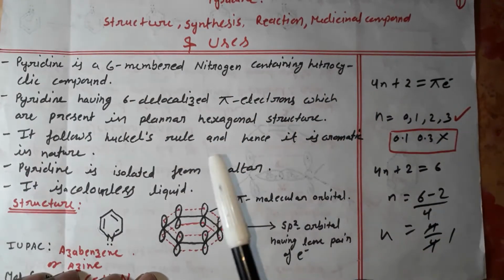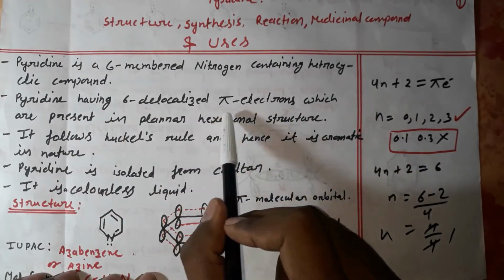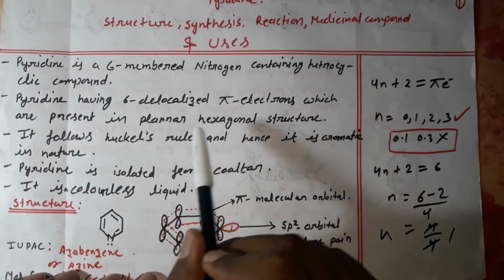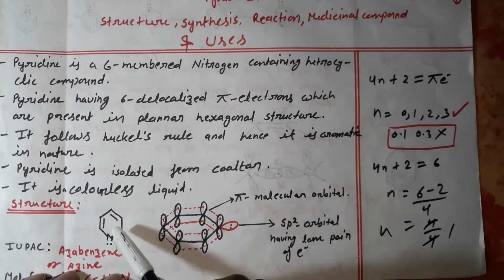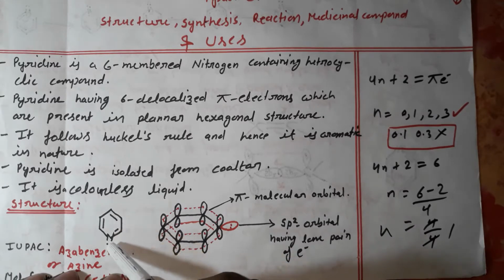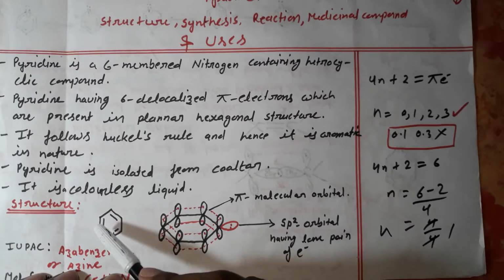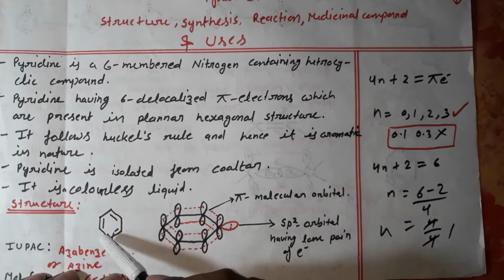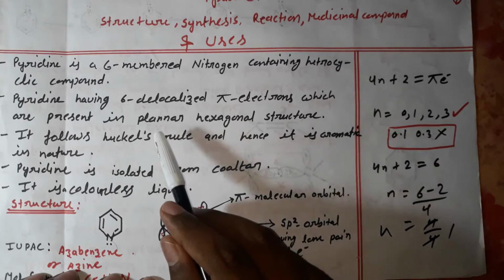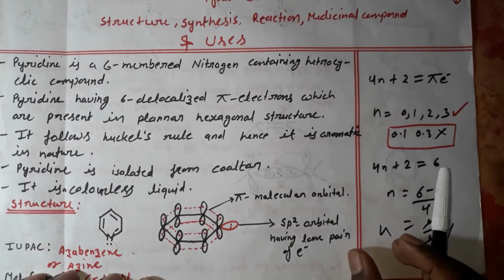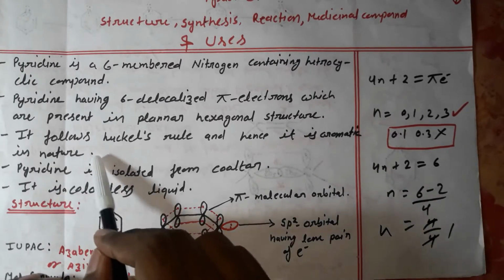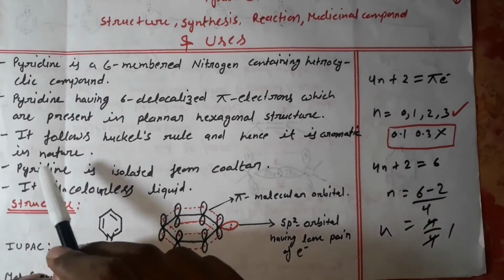Pyridine has 6 delocalized pi electrons which are present in a planar hexagonal structure. This is the structure of pyridine, having 6 members, that is 5 carbon atoms and 1 nitrogen. It is a hexagonal structure and all the carbons have sigma bonds in the same plane, meaning it forms a planar structure. So it follows Huckel's rule and hence it is aromatic in nature.